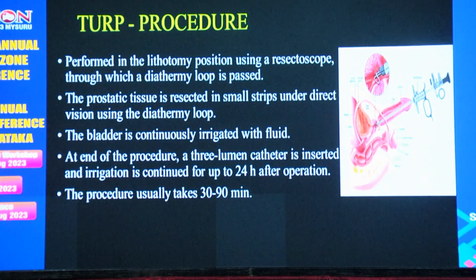So, the TURP procedure is performed in the lithotomy position using a resectoscope through which a diathermy loop is passed. The prostatic tissue is resected in small strips under direct vision using the diathermy loop. The bladder is continuously irrigated with fluid. At the end of the procedure, a 3-lumen catheter is passed, and irrigation is continued for up to 24 hours after the operation. The procedure usually takes 30 to 90 minutes.